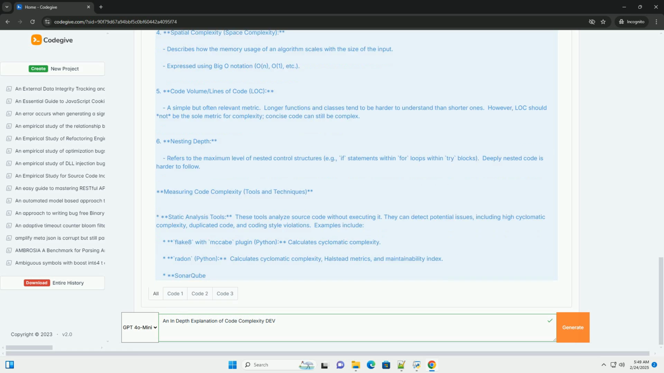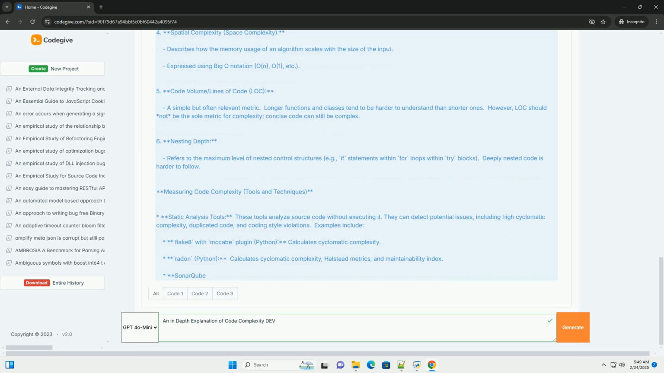Measuring code complexity, tools and techniques. Static analysis tools. These tools analyze source code without executing it. They can detect potential issues, including high cyclomatic complexity, duplicated code, and coding style violations. Examples include Flake8 with McCabe plugin, Python, calculates cyclomatic complexity. Radon, Python, calculates cyclomatic complexity, Halstead metrics, and maintainability index.